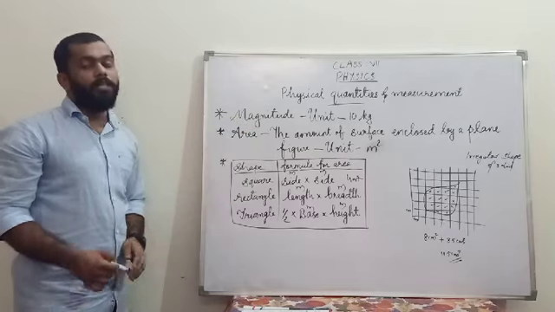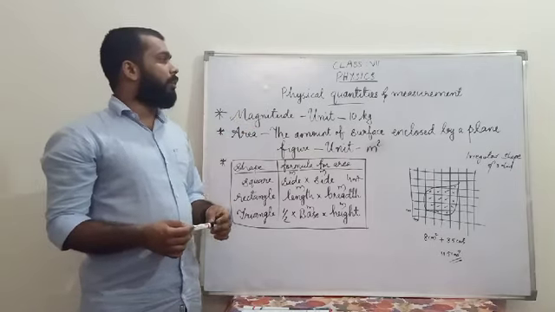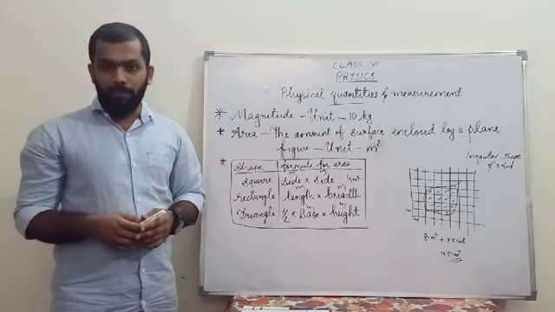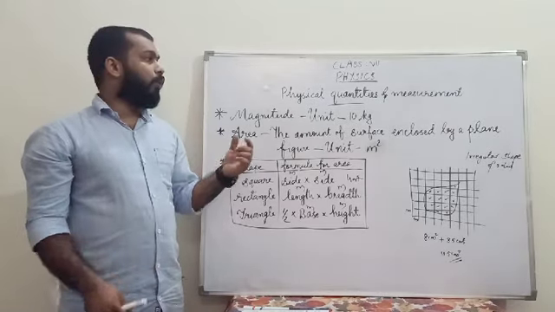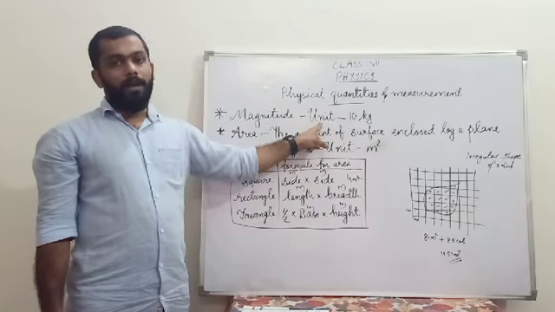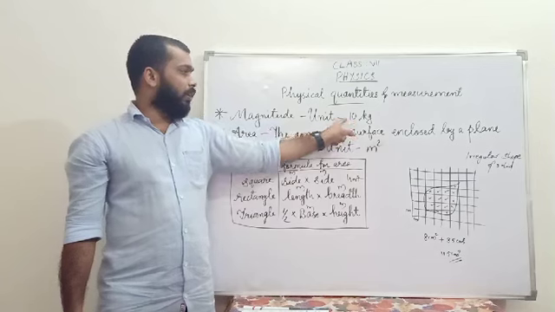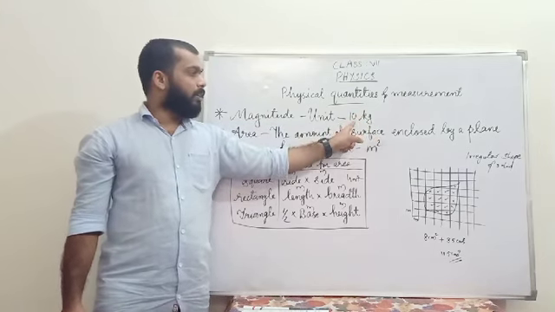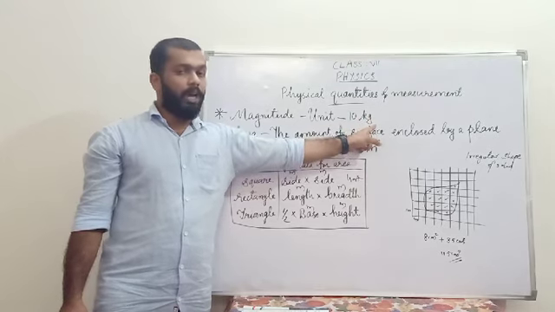What are physical quantities? Physical quantities are the quantities which can be measured. If you want to measure any physical quantity in physics, we need to know two things: one is magnitude and another is a unit. Magnitude will always be a numerical digit, and the other is the unit. For example, 10 kilogram: 10 is the magnitude and kilogram is the unit.